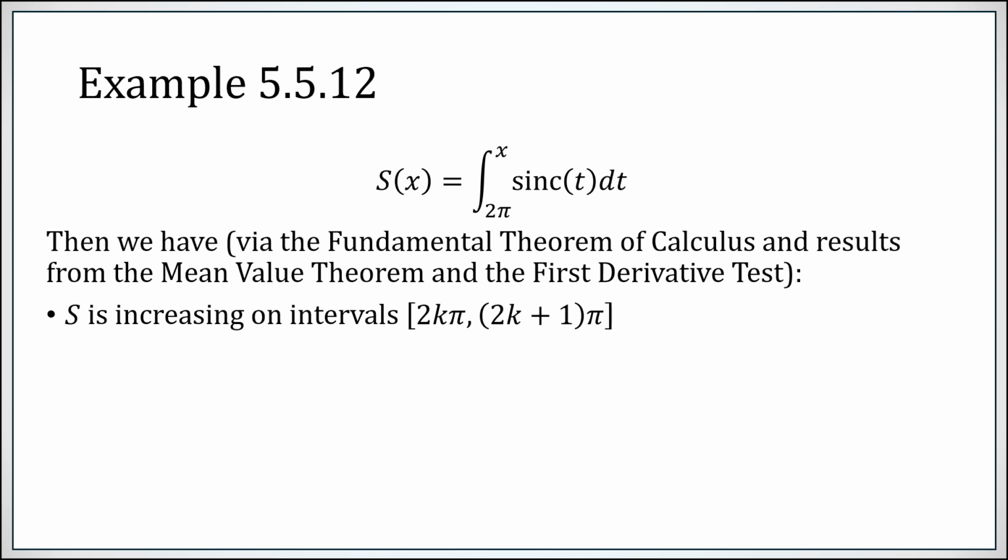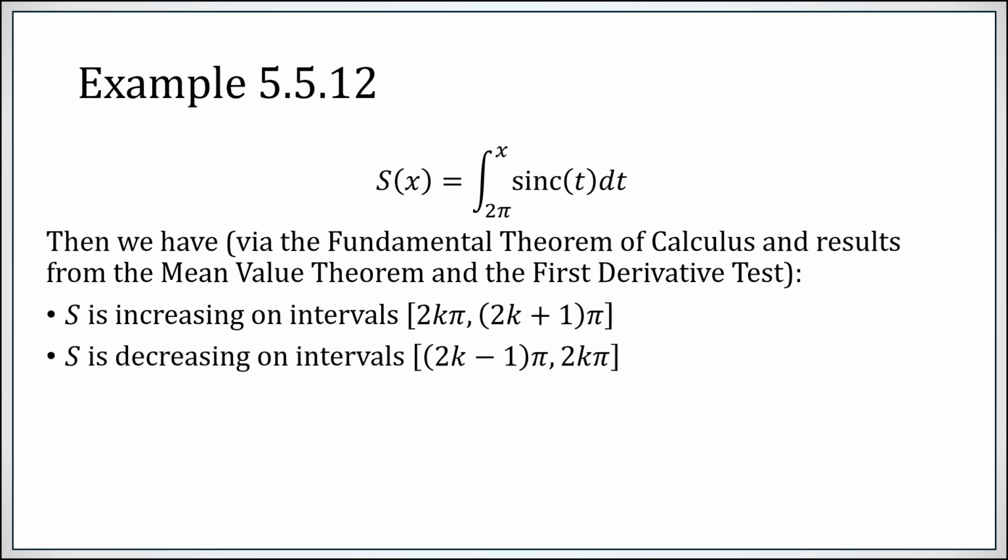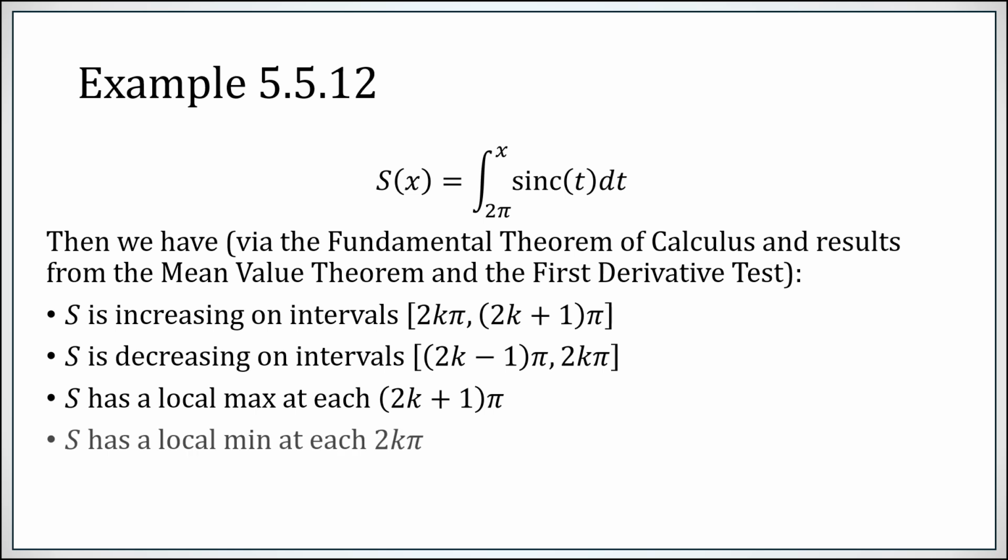The function S is increasing where its derivative is positive, and its derivative is the sinc function, which is positive from an even multiple of pi to an odd multiple of pi, and it's decreasing from an odd multiple of pi to an even multiple of pi. Furthermore, because the derivative, the sinc function, changes from positive to negative and negative to positive at all of these points, you have local maxes at every odd multiple of pi and local mins at every even multiple of pi. So this function S of x, we can really clearly see as you track out multiples of pi, goes local max, local min, local max, local min, and so forth.